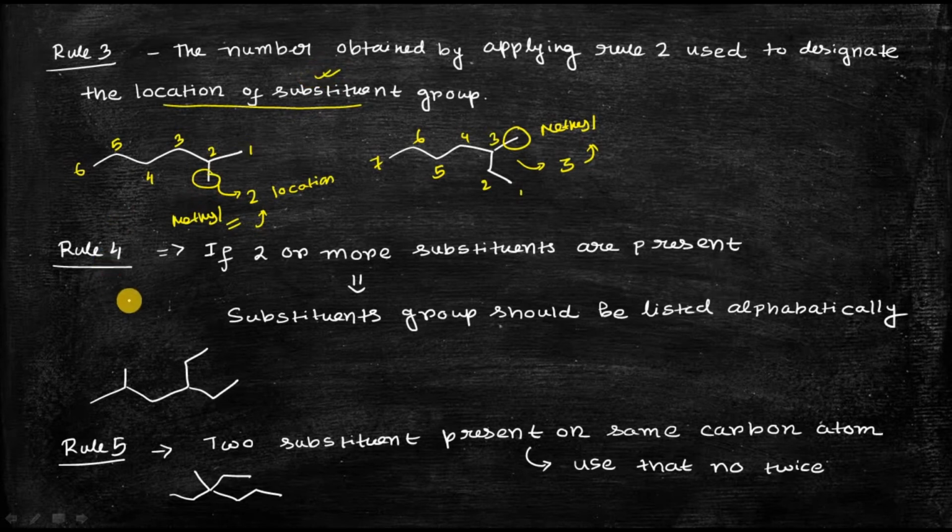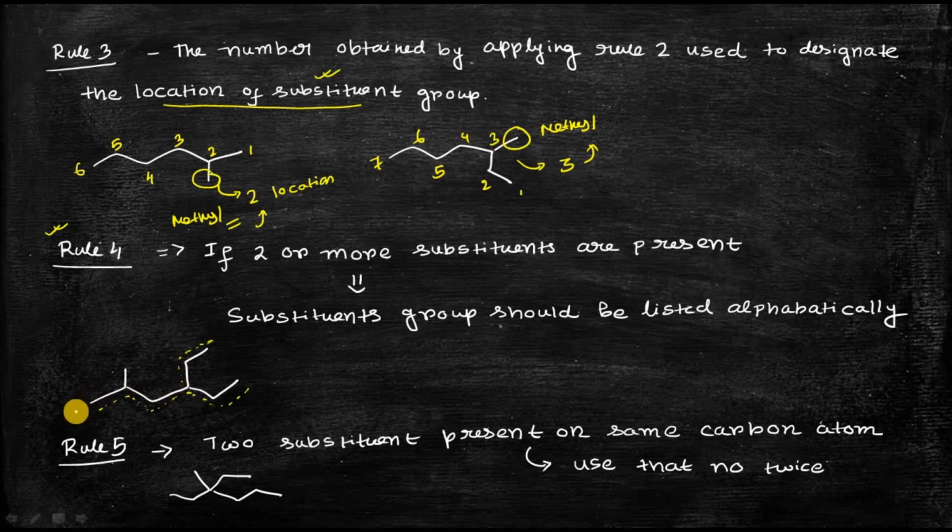Now what is rule number 4? Rule number 4 says, suppose you have 2 or more substituents, then what will you do? Suppose this is the compound. What will be the parent chain? According to rule number 1, the parent chain will be the longest continuous chain of carbon atoms. So what is the longest continuous chain? This one. By this you will get a total of 6 carbon atoms. This is the longest chain of carbon atoms. You can also choose like this, no problem.